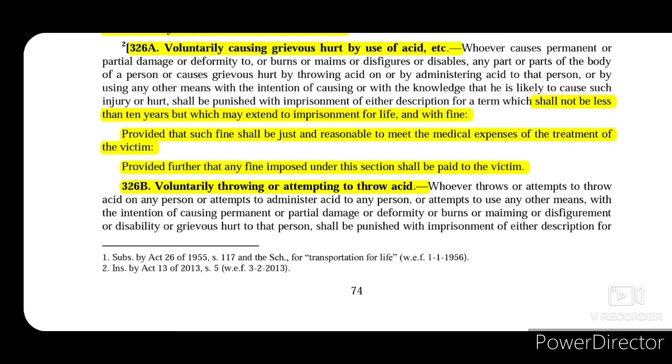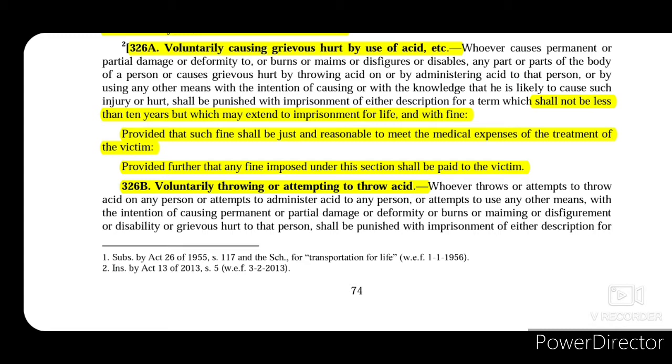to that person, and by using such other means, if he had the intention and knowledge of causing such injury or hurt, then in all those cases that person who was so administering the acid shall be punished with imprisonment of either description which shall not be less than 10 years but which may extend to imprisonment for life, and with fine.